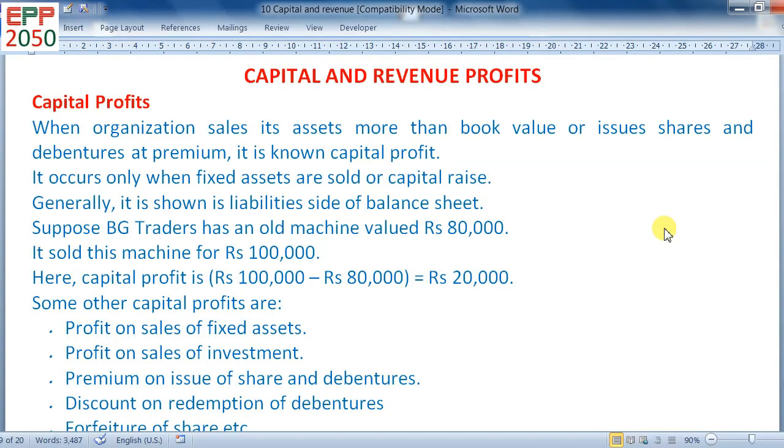Profit and revenue profit. Dear students, today I am going to tell you what capital profit is and what revenue profit is.